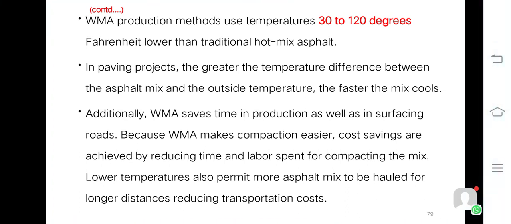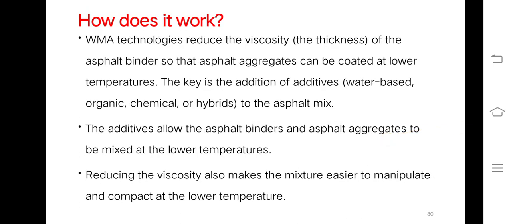Because warm mix asphalt makes compaction easier, cost savings are achieved by reducing time and labor spent compacting the mix. Lower temperature also permits more asphalt mix to be hauled for longer distances, reducing transportation cost.